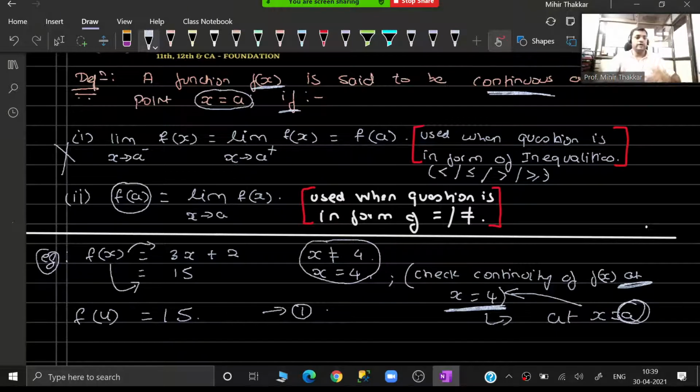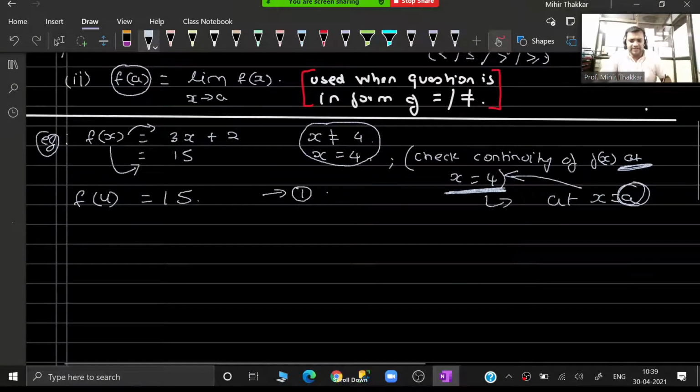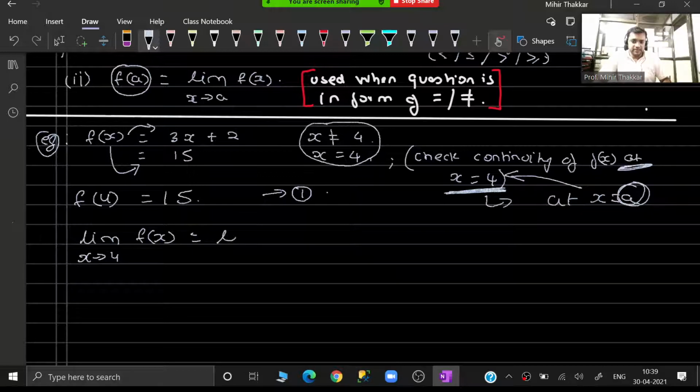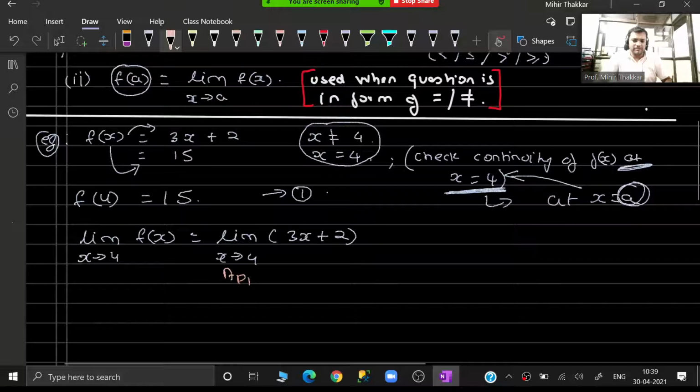Now I have to find the limit of the function. That's very easy for you, I'm sure about it. Limit as x tends to 4 of f(x) is nothing but limit as x tends to 4 of 3x plus 2. No simplification is required. Straight away I can apply the limit.